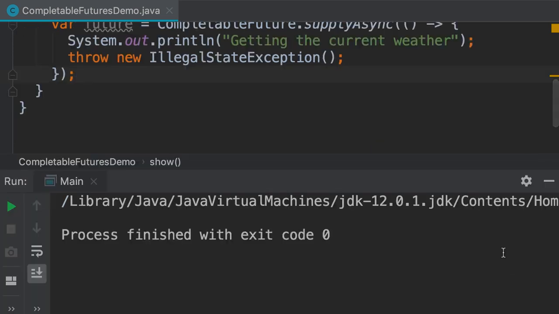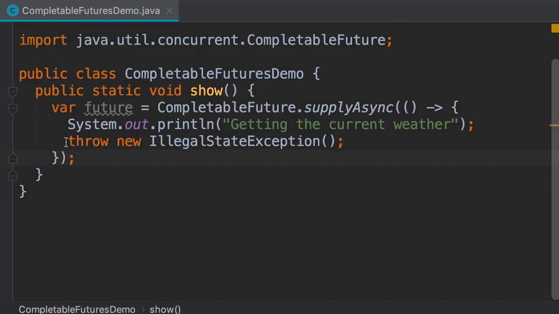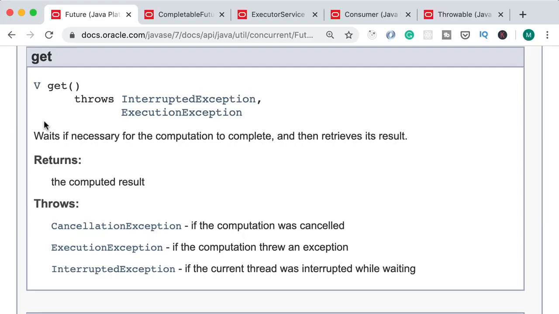We didn't see anything because this exception was thrown on a different thread. To get this exception, we have to call the get method of the Future interface. If you look at the documentation of the Future interface, you can see that the get method returns a value of type V, and it may throw an exception of type InterruptedException or ExecutionException. So if an exception is thrown on the thread that is executing our task, the get method is able to propagate that exception and bring it into our main thread.